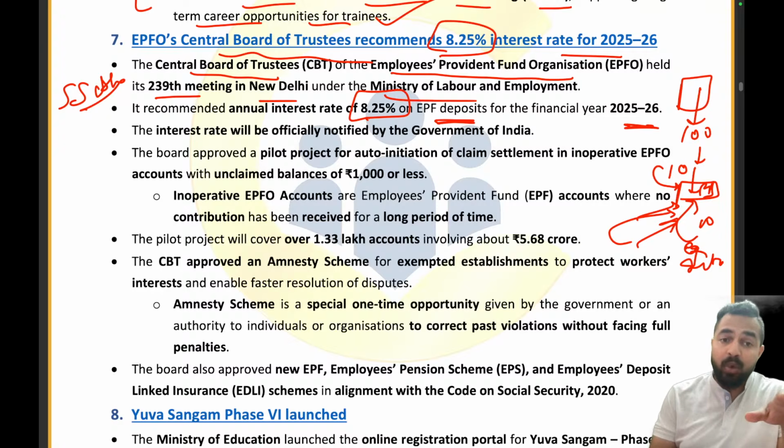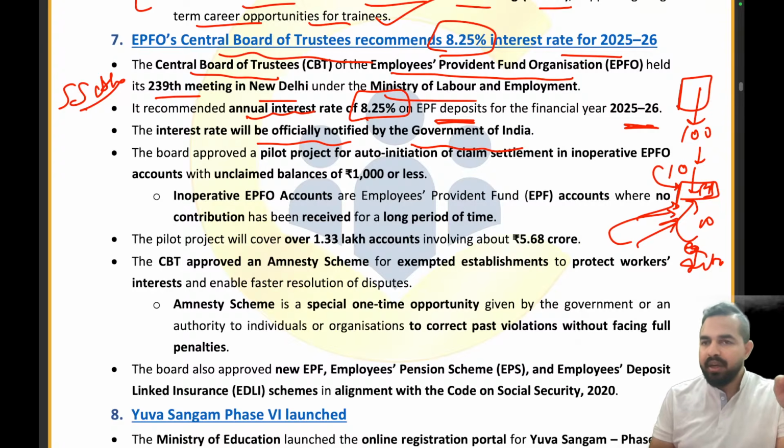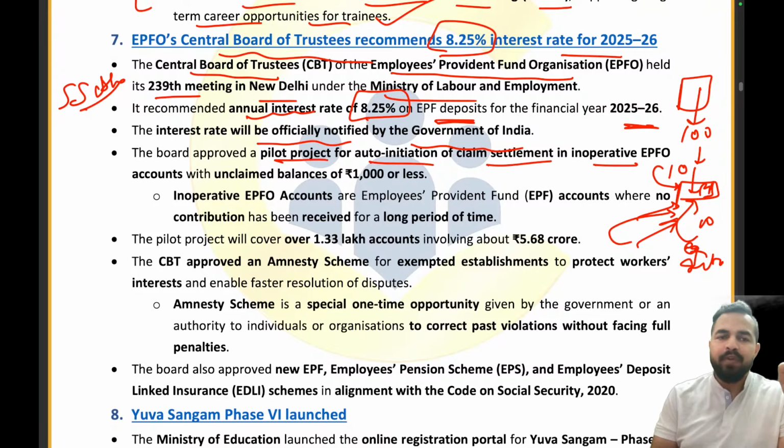It recommended an annual interest rate of 8.25%. The interest rate will be officially notified by the Government of India. Clear? See, it is being proposed by the Central Board of Trustees, but it will be notified by the Government of India only. The board approved a pilot project for auto initiation of claim settlement in the inoperative EPFO accounts with unclaimed balances of rupees 1000 or less.